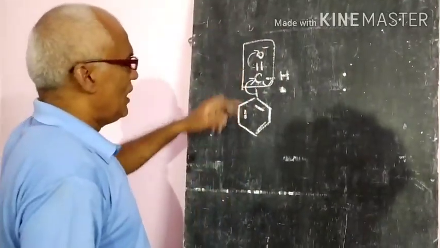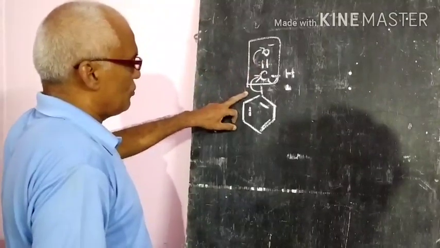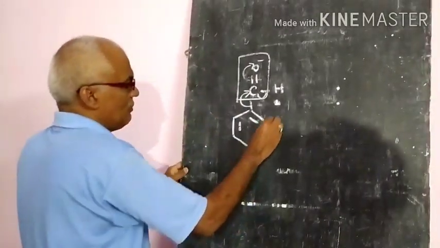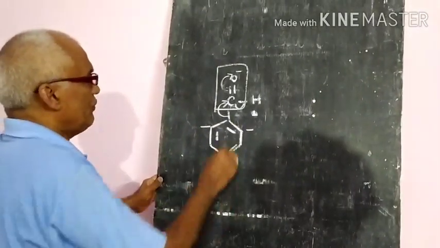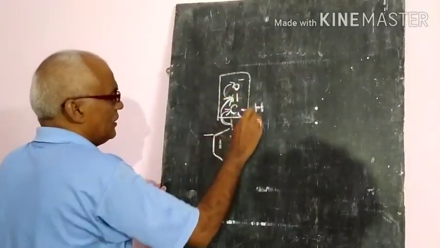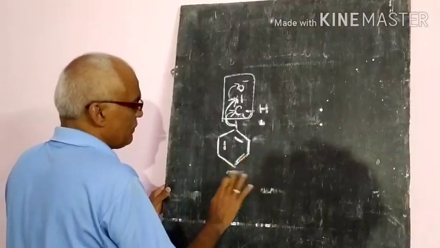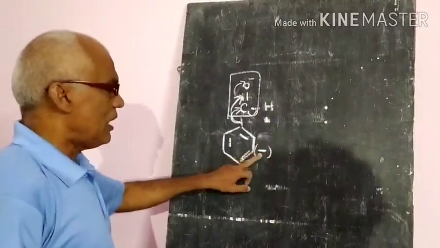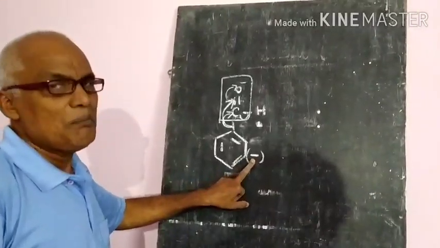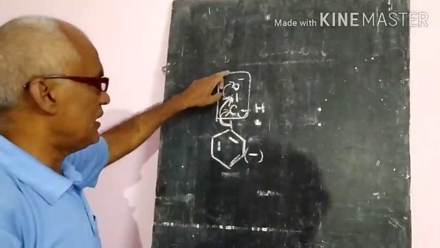So if the group is donating electrons towards the ring, the reactions will take place at the ortho and para positions. But if an electron withdrawing group is there, then what will happen? The additional charges will be taken at the meta position, because the withdrawing group is there.